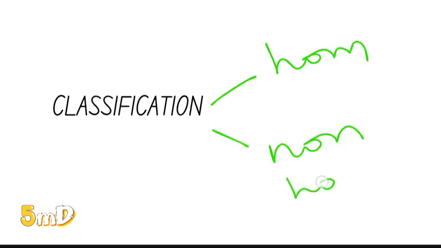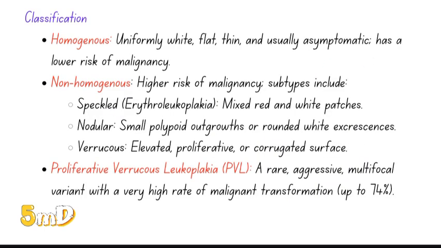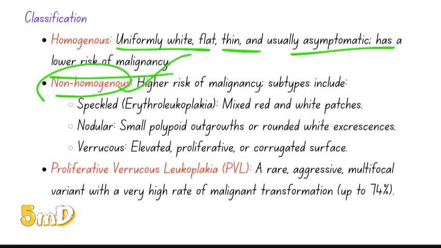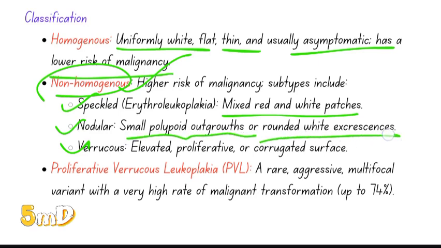Classification of leukoplakia: it can be either homogeneous or non-homogeneous. As the name suggests, homogeneous leukoplakia means it is uniformly white, flat, thin, usually asymptomatic, and has a lower risk of malignancy. In non-homogeneous, there is a higher risk of malignancy. The subtypes include speckled, nodular, and verrucous. Speckled means there are mixed red and white patches, which means erythroleukoplakia. In nodular, small polypoid growths and rounded white excrescences are seen. In verrucous, there are elevated proliferative and corrugated surfaces.